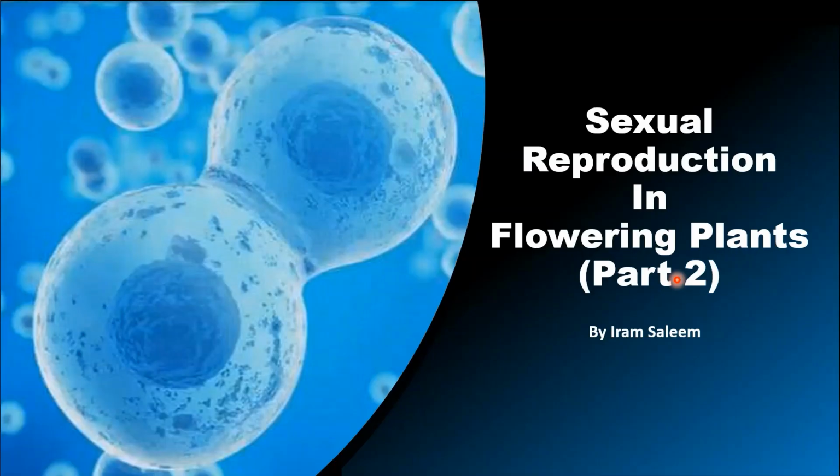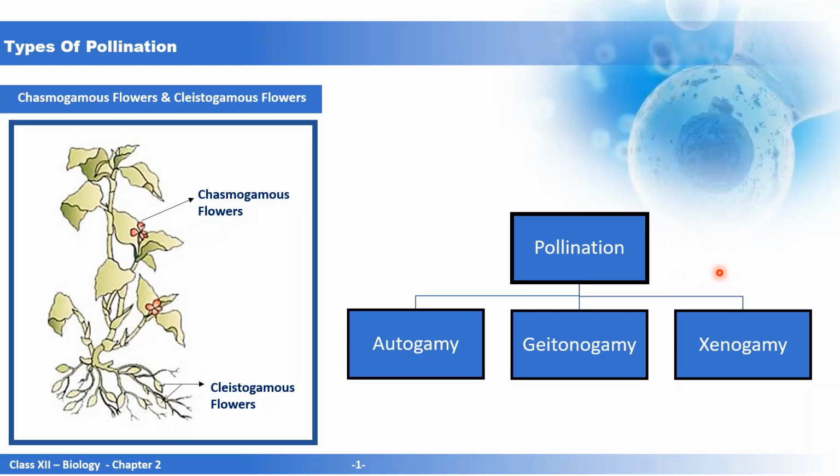Hello students, today we will be discussing the next part of the chapter Sexual Reproduction in Flowering Plants. In the previous video, I discussed the formation of male gametophyte, that is pollen grain, and the female gametophyte, that is the embryo sac. Now, the next step is the transfer of pollen grain from anther to stigma. And the transfer of pollen grain from anther to stigma is known as pollination.